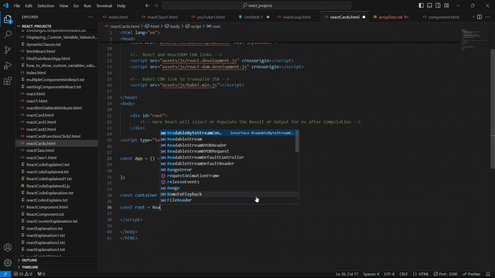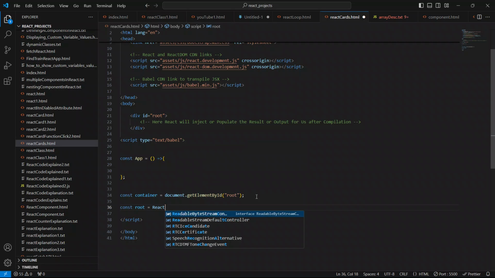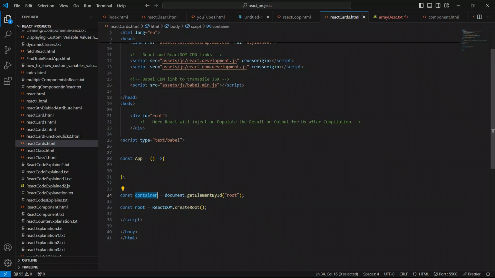ReactDOM.createRoot, and we have to pass this container as a parameter to this function. Now again we will say this root.render. What to render, guys? We have to render this parent component. So copy this const App, and we have to render it.